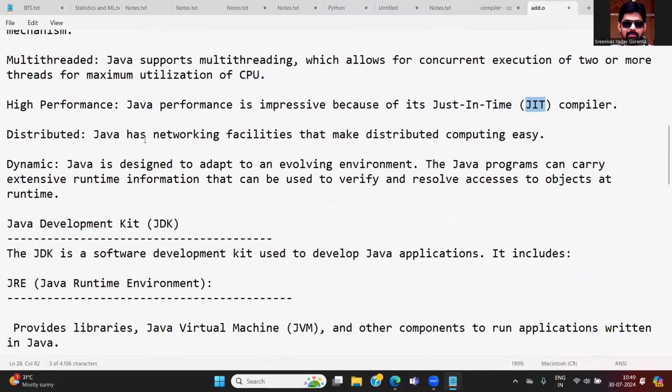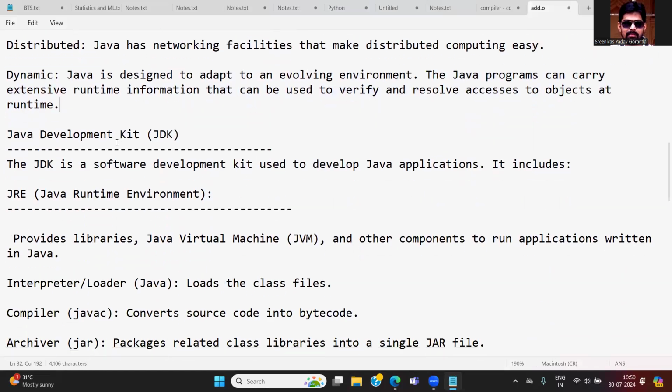Distributed. Java has networking facilities that make distributed computing very easy. When you go for big data systems like Apache, Java is very useful to distribute your data across multiple nodes. Whenever you distribute a huge amount of data across multiple nodes, the execution is much faster. So Java is basically used in a distributed way. Dynamic. Java is designed to adapt to an evolving environment. Java programs can carry extensive runtime information that can be used to verify and resolve access to objects at runtime. All these things are features of Java.